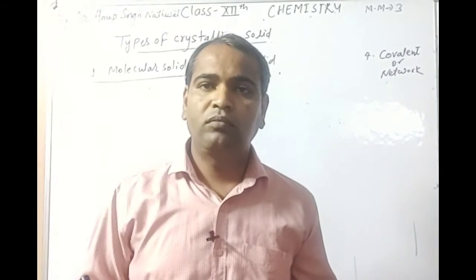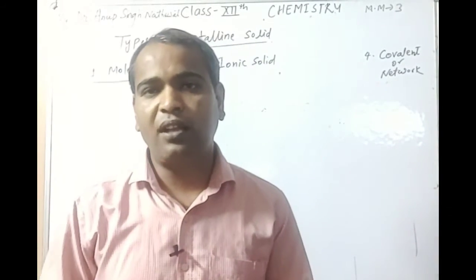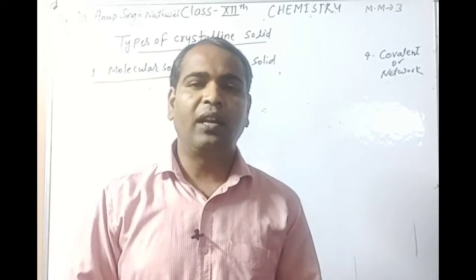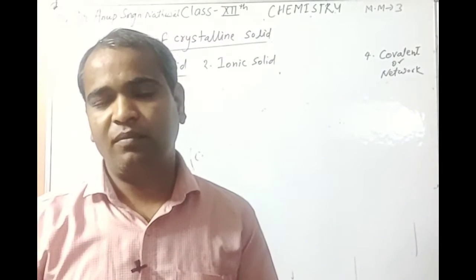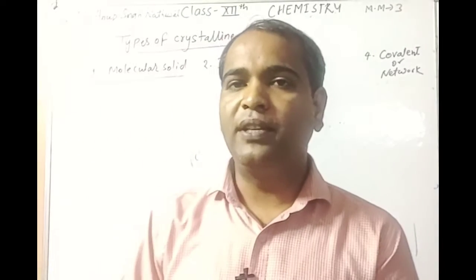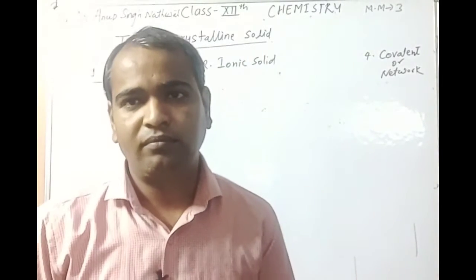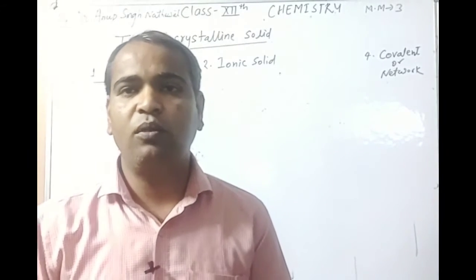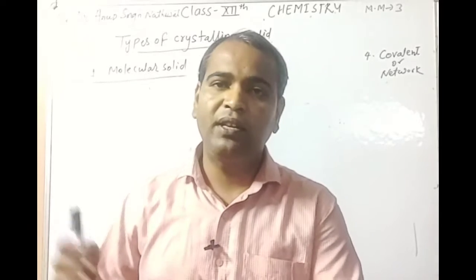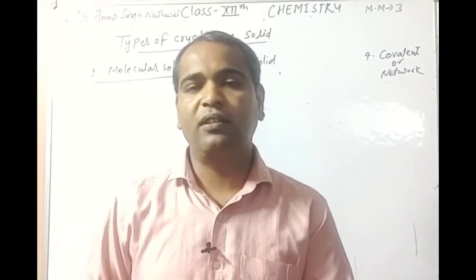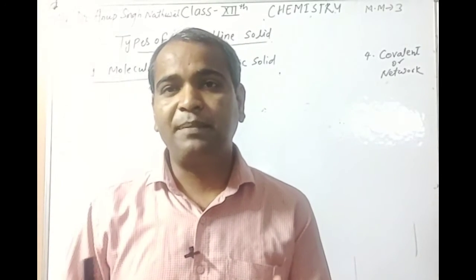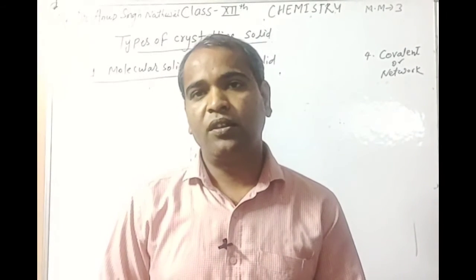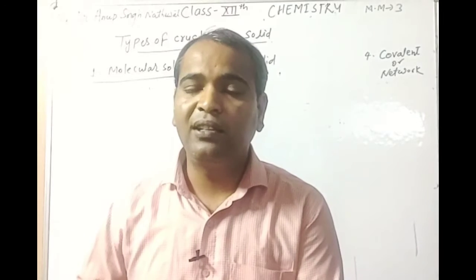And all covalent solids are hard except graphite. Graphite is soft in nature, but all other covalent solids are hard. The conductivity of covalent solids is that they behave like insulators. But the exception is graphite, which is a conductor due to the presence of free electrons in its structure.